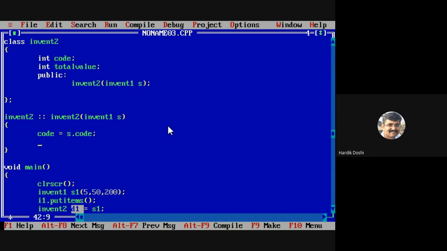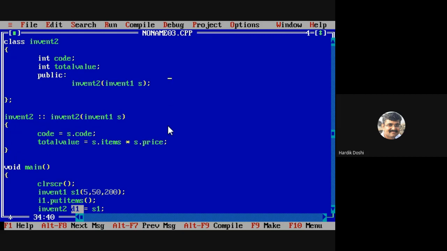Can I write total value is equals to S dot items into S dot price? Yes or no?